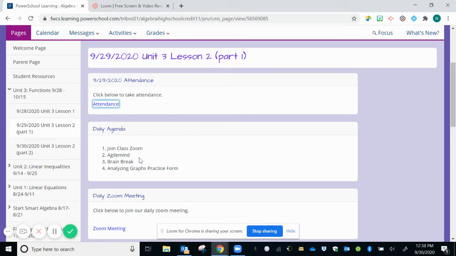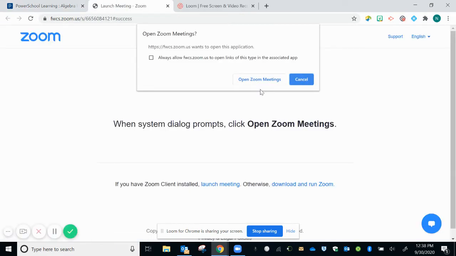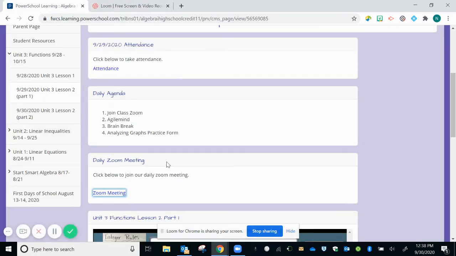The next block that you're going to see is the daily agenda. That's just going to tell us all of the things that we're going to be doing before you leave class today. After that block is our Zoom meeting link. So if there is a Zoom meeting, you will see that link here with a blue Zoom meeting link you can click on that will take you directly to our Zoom where you can hit the open Zoom meeting and enter. If we do not have a scheduled Zoom meeting that day, you'll still see this box, but it will say no scheduled meeting today.